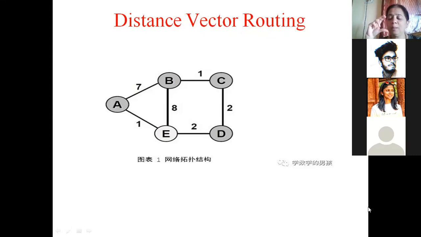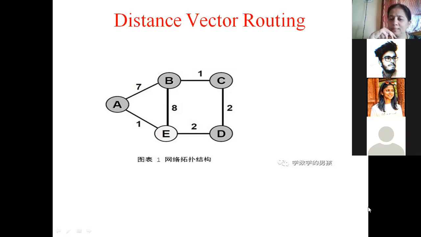First of all, A will maintain one table, which is called a routing table. Then it will calculate the time required. For example, to go from A to B, there is a direct path where the cost is 7. From A to E, there's a direct path that connects it and the cost is 1. From A to C, there is no direct path, so we have to go via an indirect path.